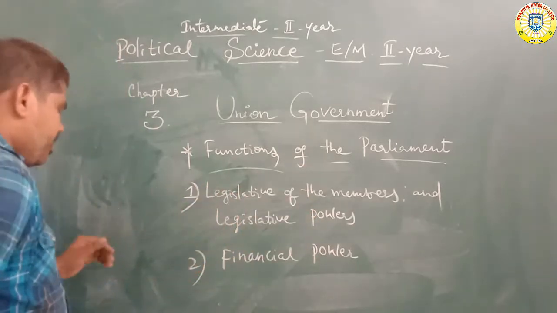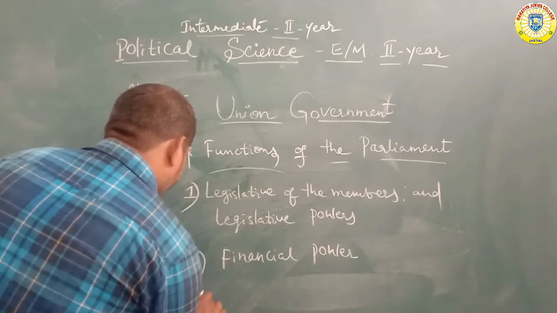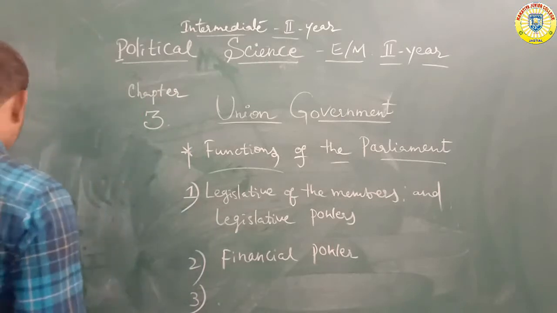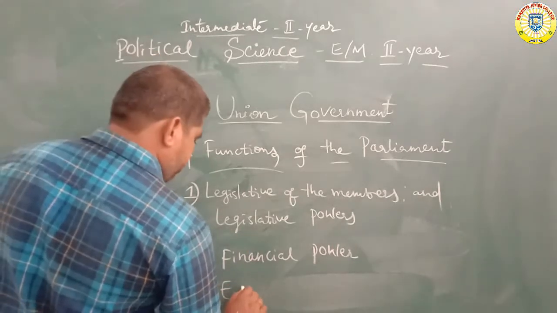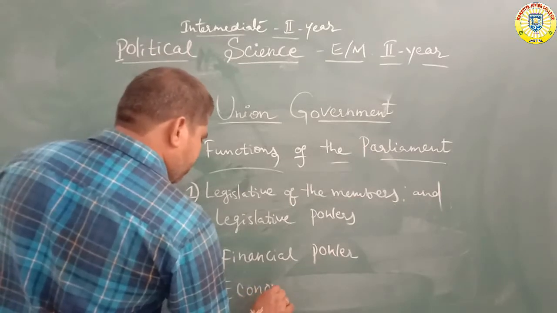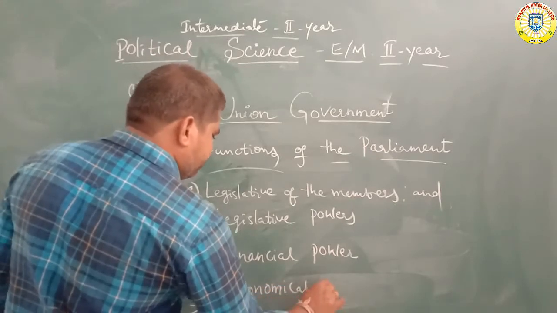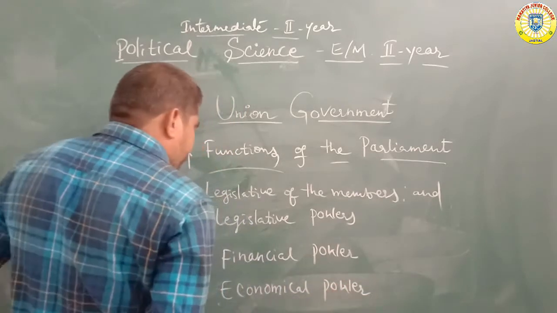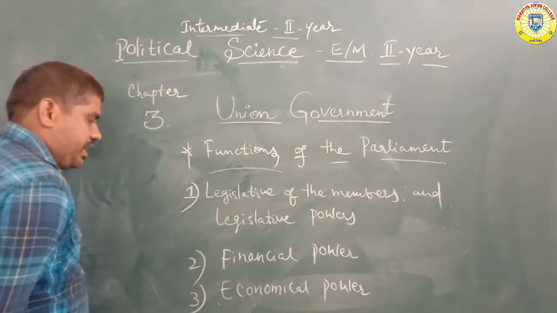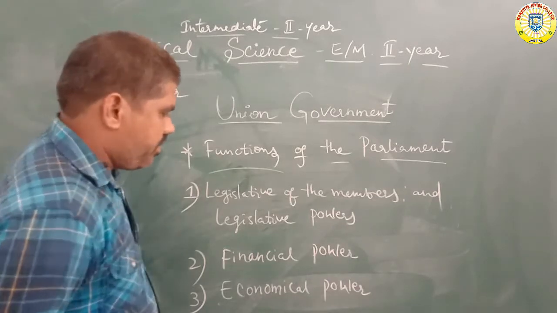Next, number three, economical power. Financial and economical power.